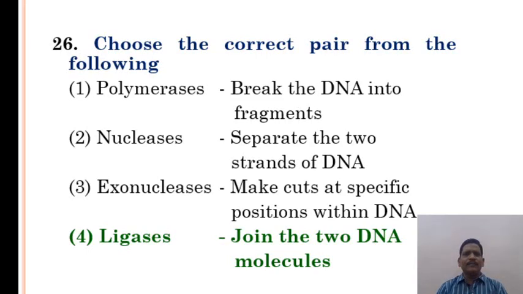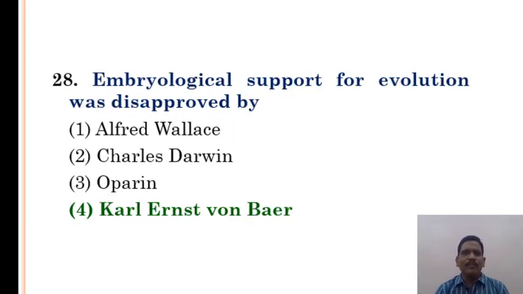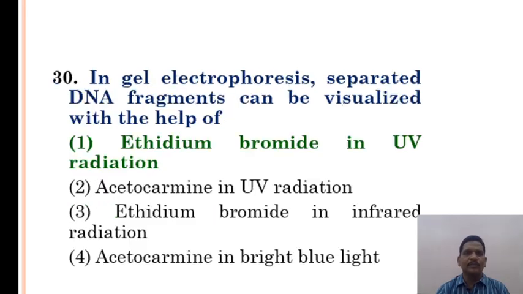Choose the correct pair from the following: polymerases, nucleases, exonucleases, ligases. Here, the correct pair is ligases, which join two DNA molecules. Select the option including all sexually transmitted diseases: gonorrhea, syphilis, and genital herpes. Embryological support for evolution was disproved by Karl Ernst von Baer. The roots that originate from the base of the stem are fibrous roots.